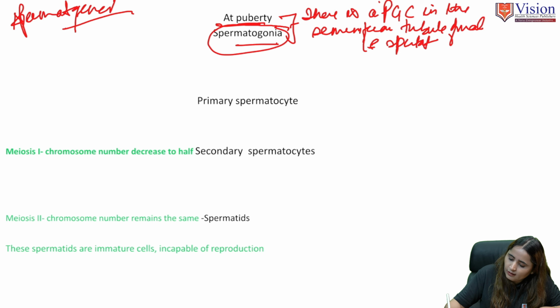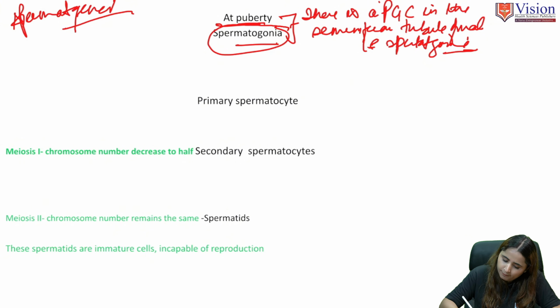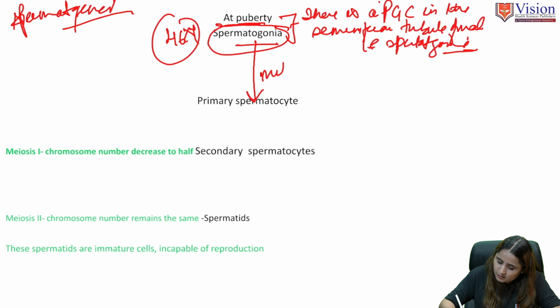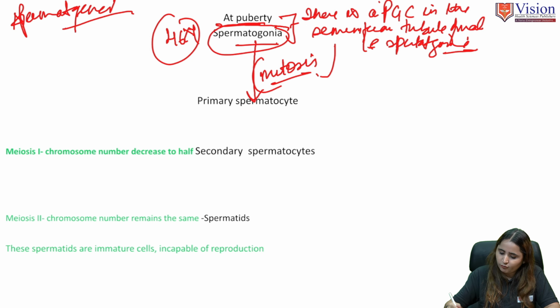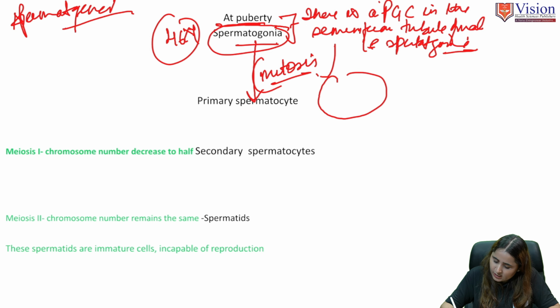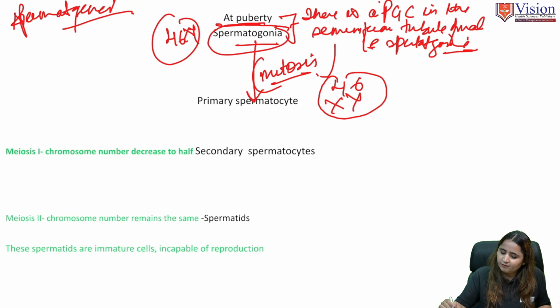The spermatogonia are primitive germ cells, a diploid number of cells with 46 chromosomes, and they undergo mitosis. When mitosis happens, they replicate, producing the same number of chromosomes, and produce a similar copy of itself.